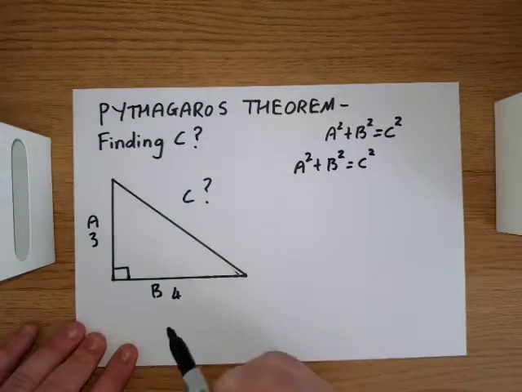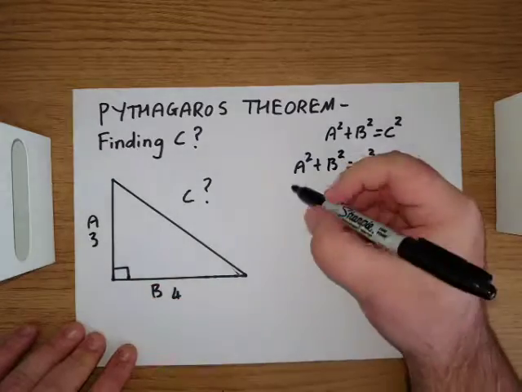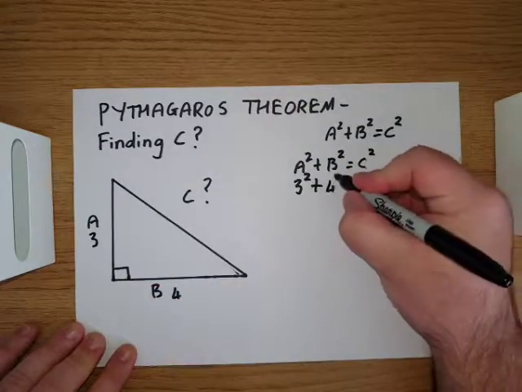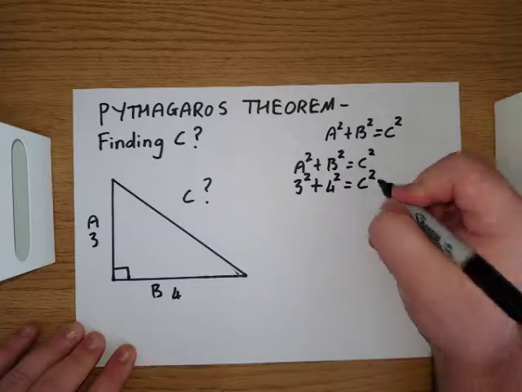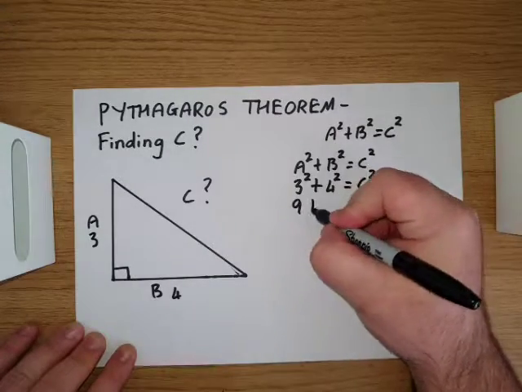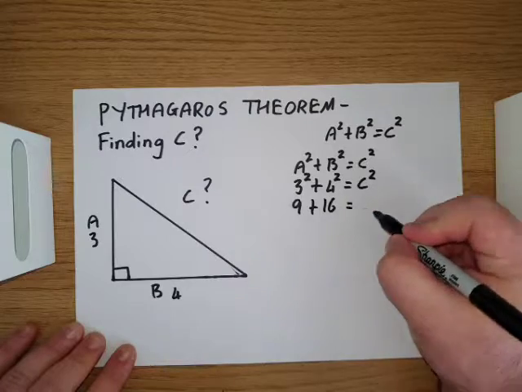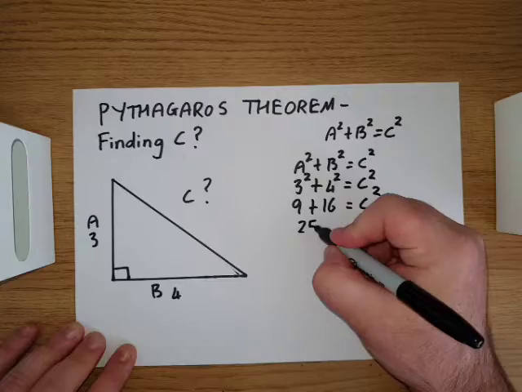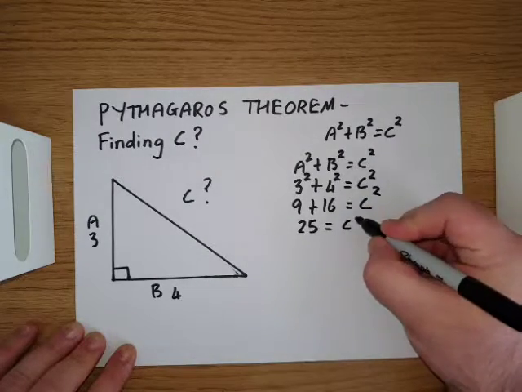We simply plug in what we have. So A is 3, so we have 3 squared, plus B, which is 4, 4 squared, equals C squared. So 3 squared gives us 9, 4 squared gives us 16, and 9 plus 16 is 25, so 25 equals C squared.